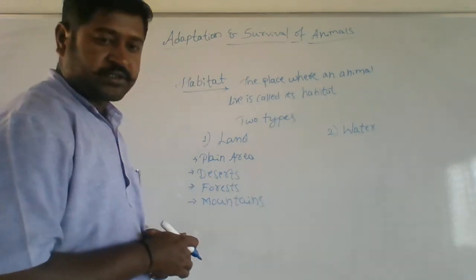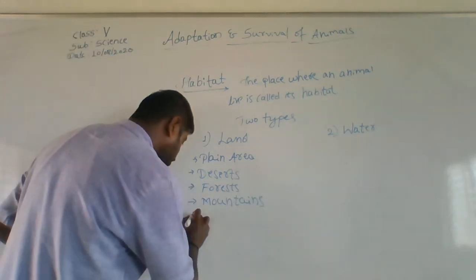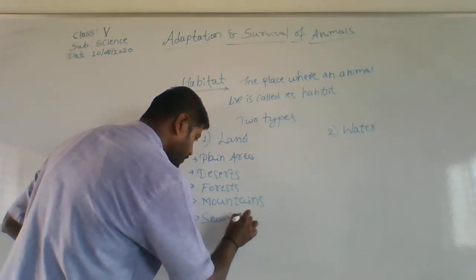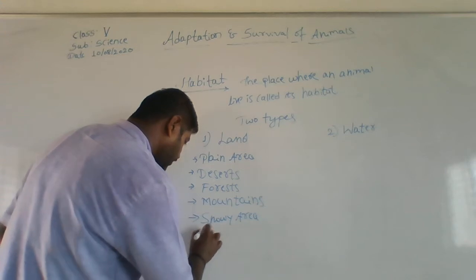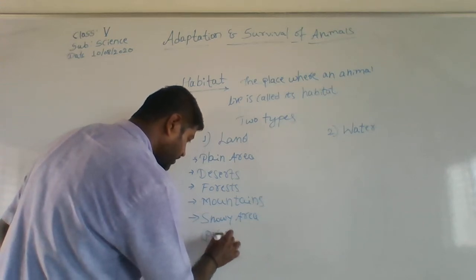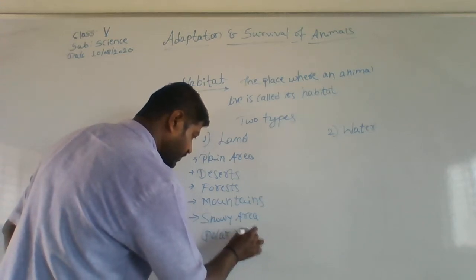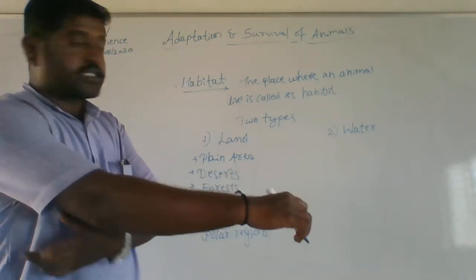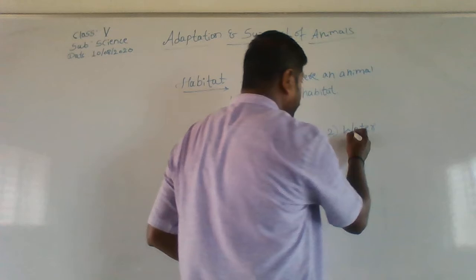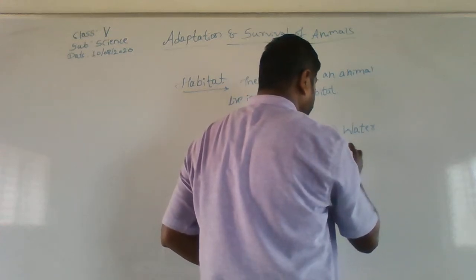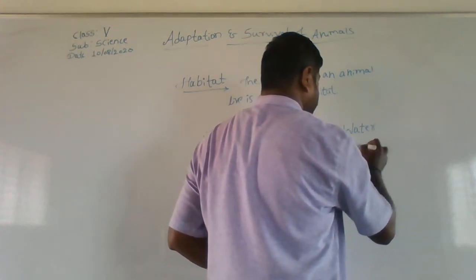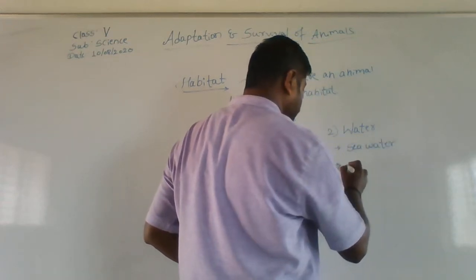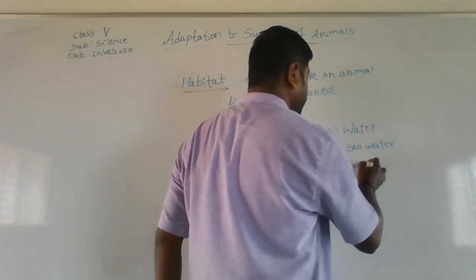And after mountains, it is snowy area, which is polar regions. Then about water, we have sea water and the other is pond water.